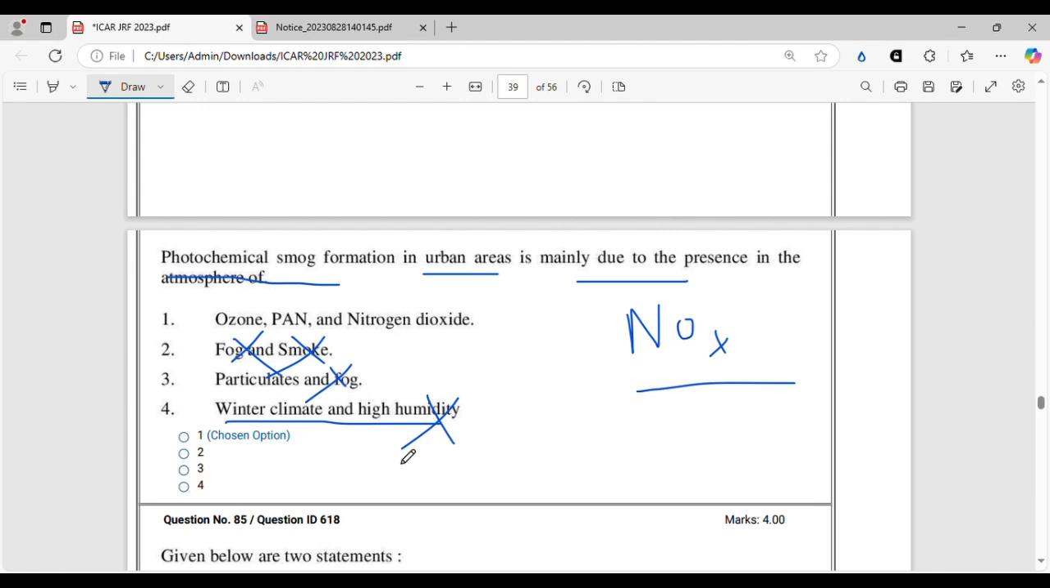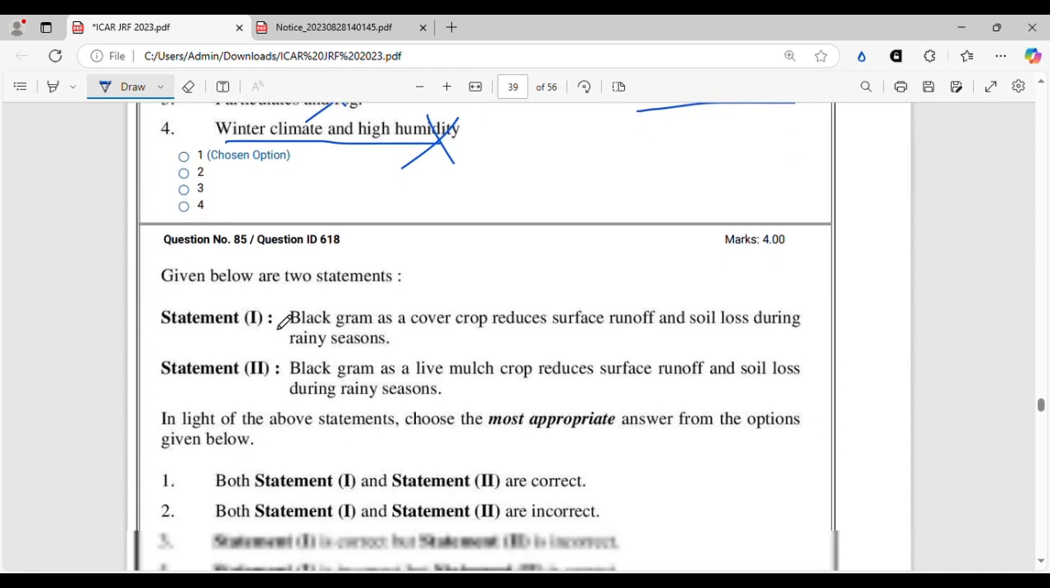You can go to any good website and you can study about both these smogs, and the correct answer will be ozone, PAN, and nitrogen dioxide. All these compounds react and form a yellow hazy kind of a blanket kind of fog, that is called smog, but it is not at all related to fog or smoke. All right, let's move on.